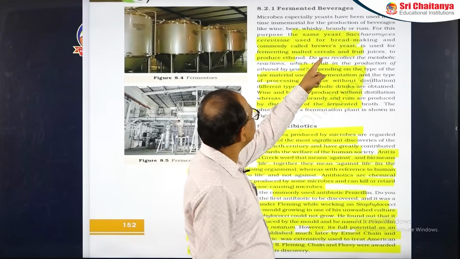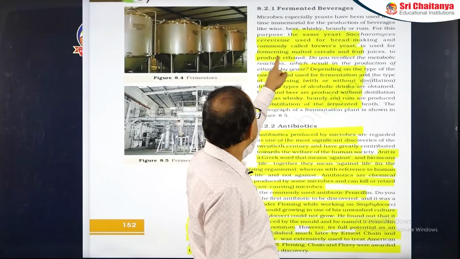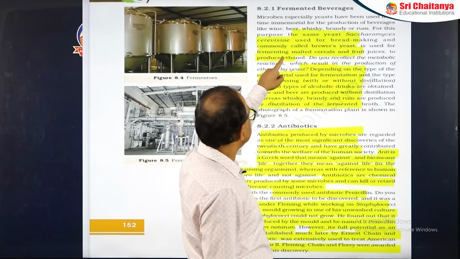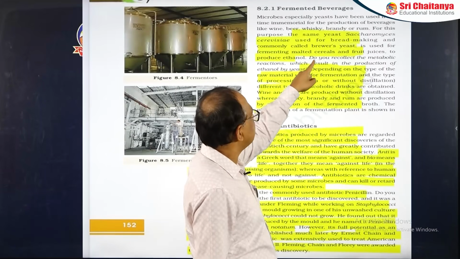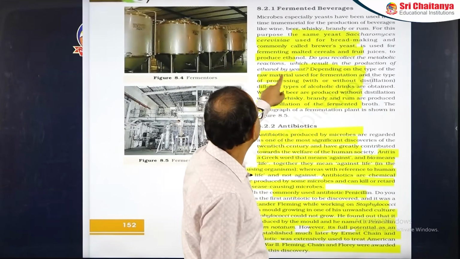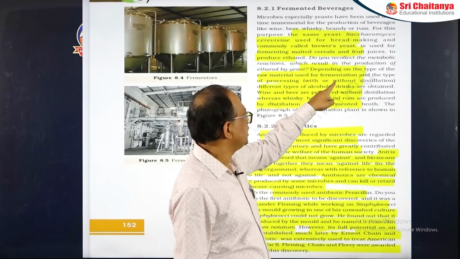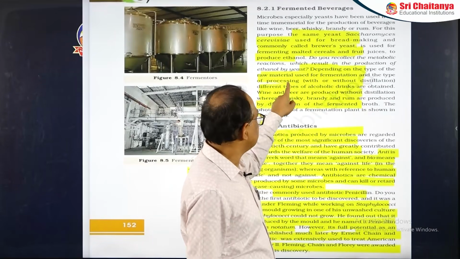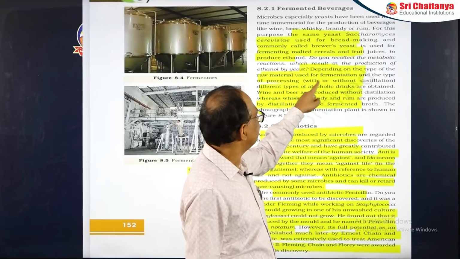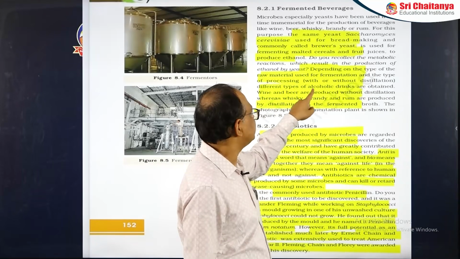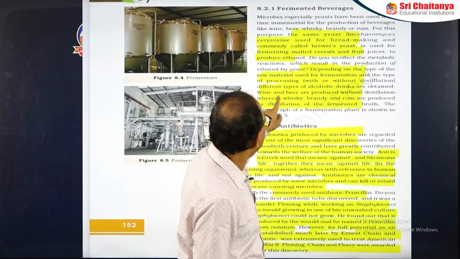So here this means the fungus is used for fermenting the malted cereals and the fruit juices. Depending on the type of the raw material used for fermentation and the type of processing, such as with or without distillation, the different types of alcoholic drinks are obtained.